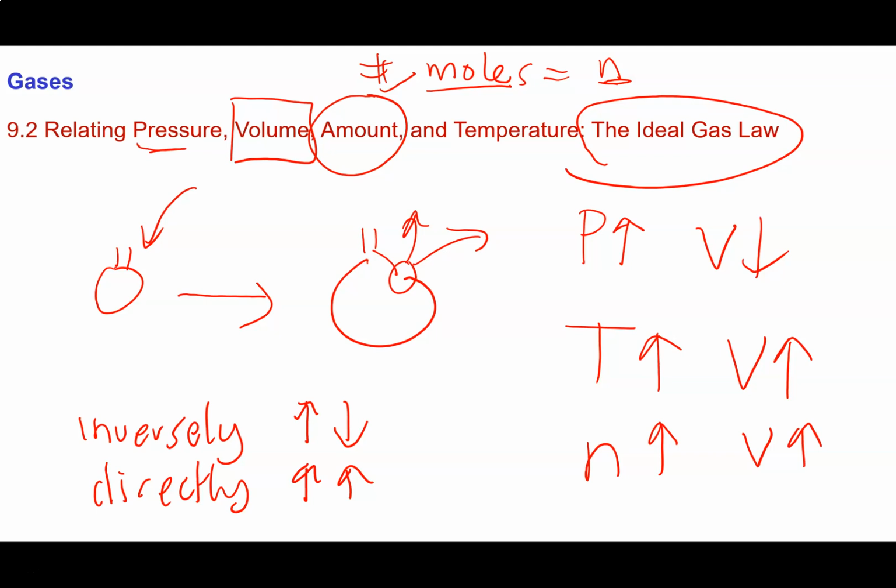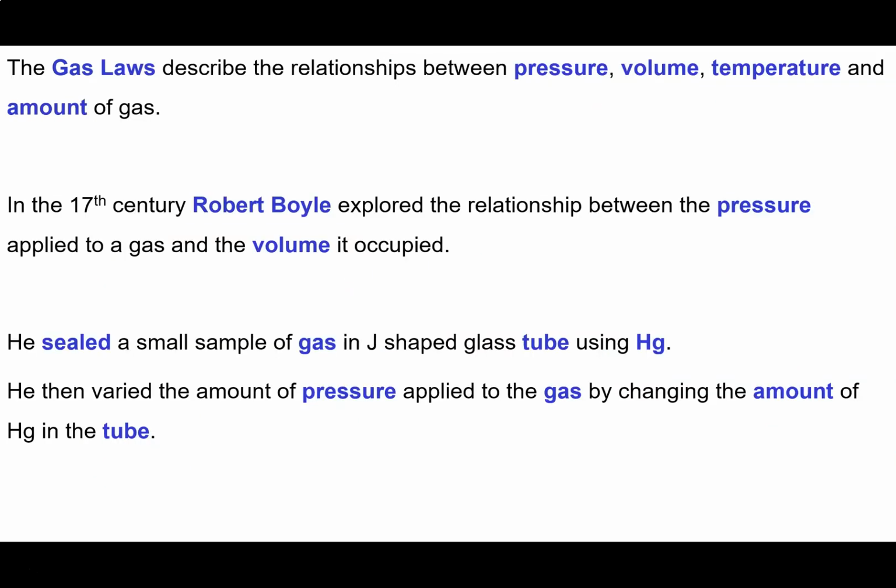The problem is we don't have a formula that's going to tell us how these things are related. So what we want to do now is to look at exactly how these things are related. And we're not the first people to think of this. People were thinking about this for a very long time. The first people to develop the equations that describe how these things are related were interested in two big things. They wanted to make balloons so that they could fly, and they also wanted to make steam engines so they could power the Industrial Revolution.